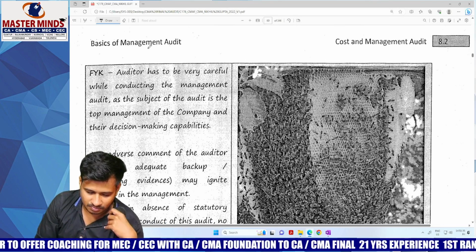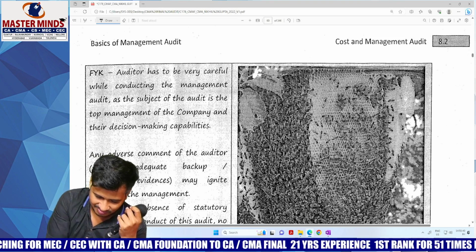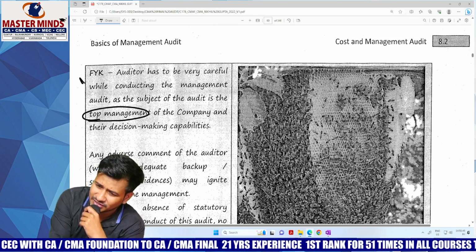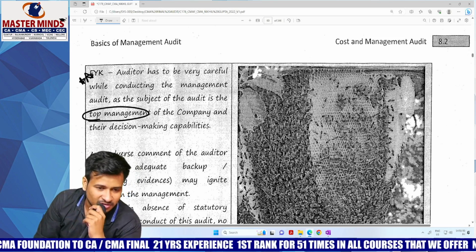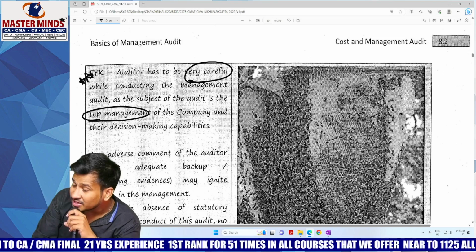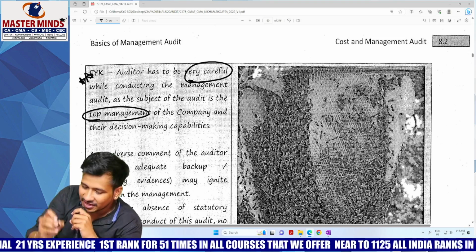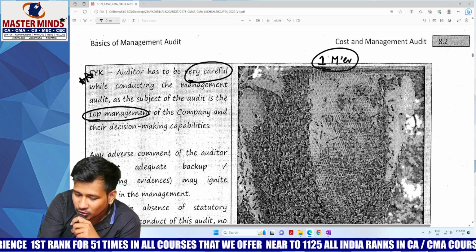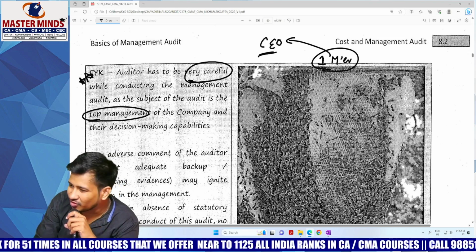The auditor has to be very careful while conducting the management audit, as the subject of the audit is the top management of the company and their decision making capabilities. Sir, this is very, very important. Whoever is appointed as the management auditor has to be very, very careful, because he is doing an audit on the top level management. Say for example, one manager is appointed to do the audit on a CEO. Hope you have got my intention.